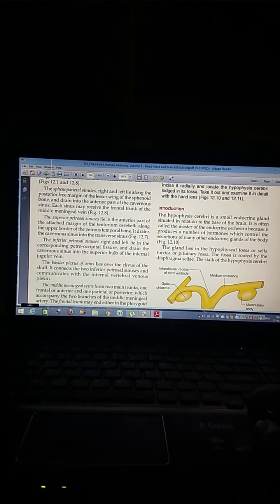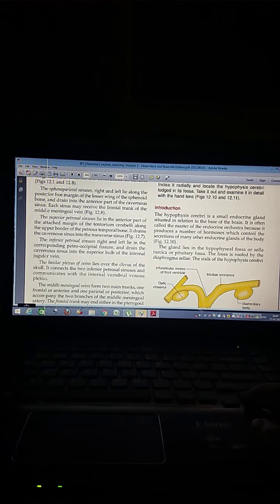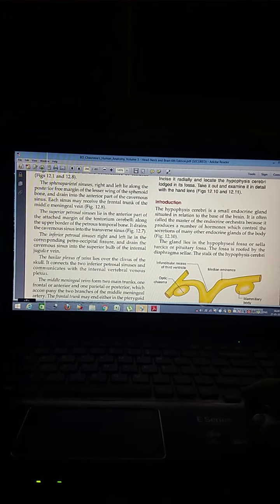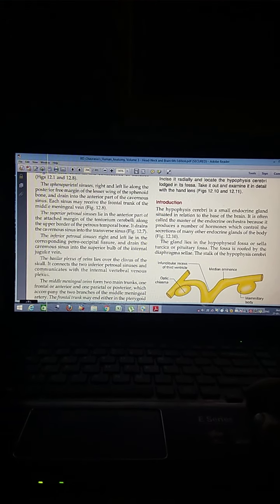Other sinuses: the occipital sinus is small and lies in the attached margin of the falx cerebri. The sphenoparietal sinuses, right and left, lie along the posterior free margin of the lesser wing of the sphenoid bone and drain into the anterior part of the cavernous sinus. The superior petrosal sinus lies in the anterior part of the attached margin of the tentorium cerebri along the upper border of the petrous temporal bone.